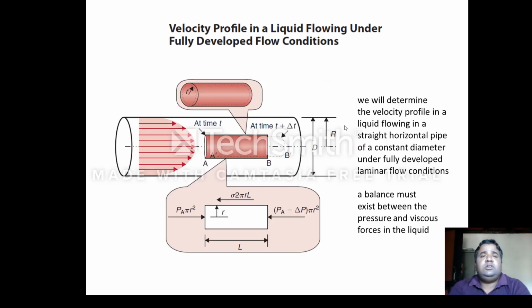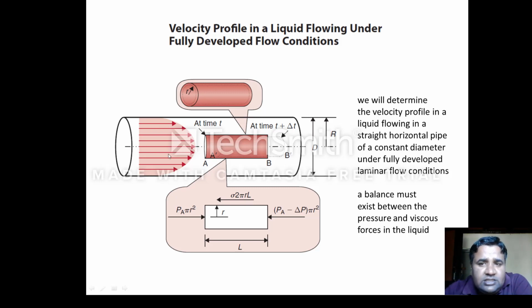Now I'm coming to the velocity profile in a liquid flowing under fully developed flow conditions. We will determine the velocity profile of a fluid flowing in a straight horizontal pipe of constant diameter under fully developed laminar flow conditions. So we assume there is a pipe with a constant diameter. D is the diameter of the pipe, and capital R is the radius of the pipe. And this is a horizontal pipe through which a liquid is flowing.